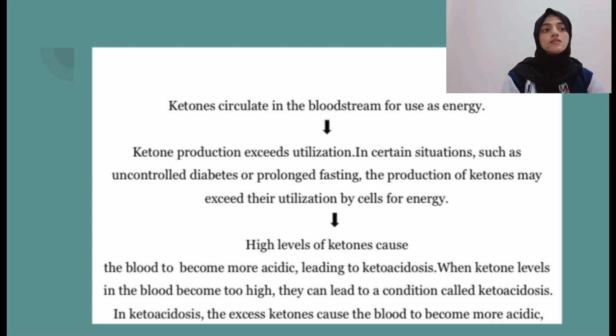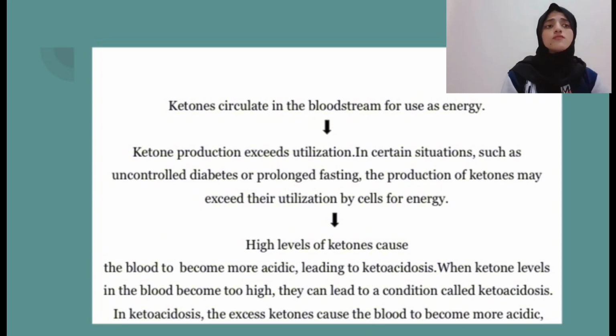Number 2, ketone production exceeds utilization. In certain situations such as uncontrolled diabetes or prolonged fasting, the production of ketones may exceed their utilization by cells for energy. This can lead to the accumulation of ketones in the bloodstream, causing a condition known as ketoacidosis.